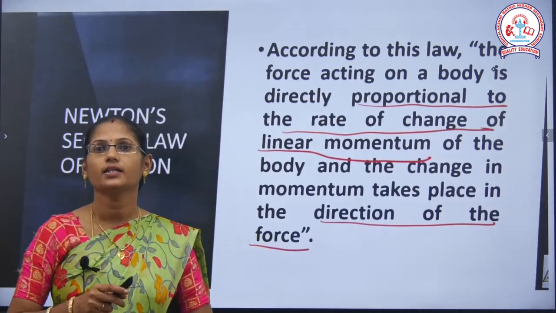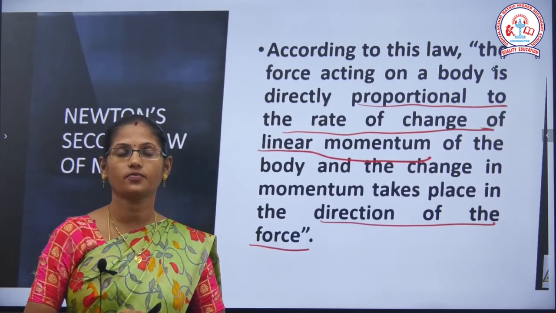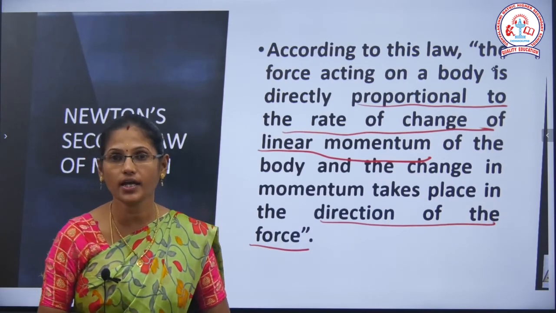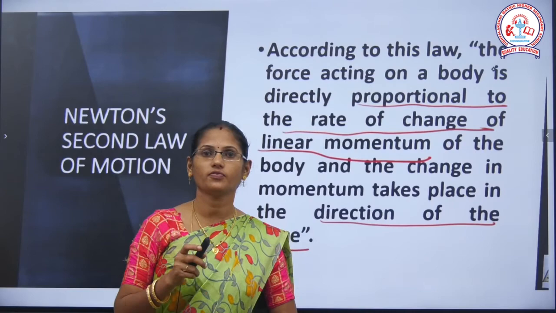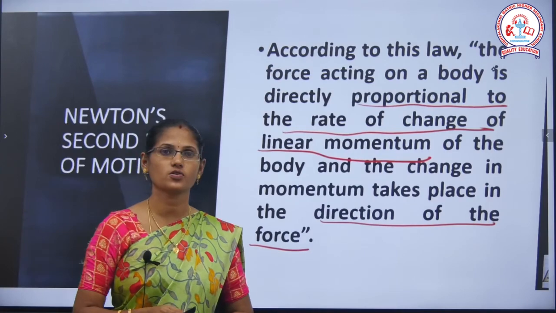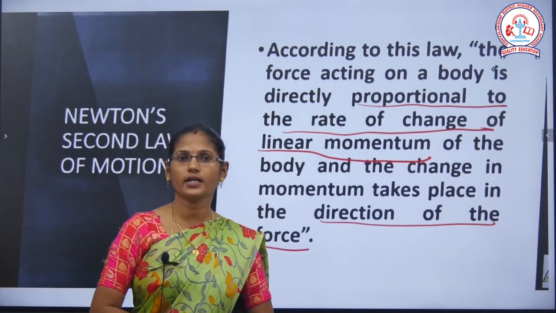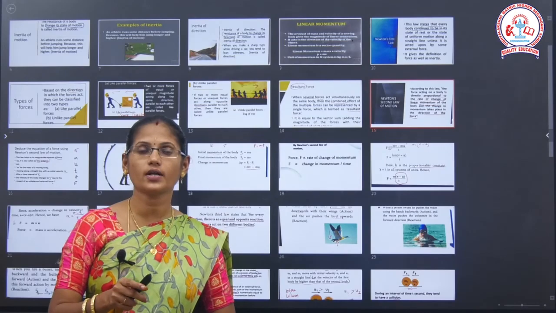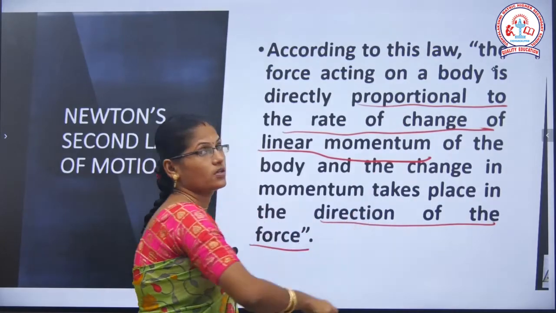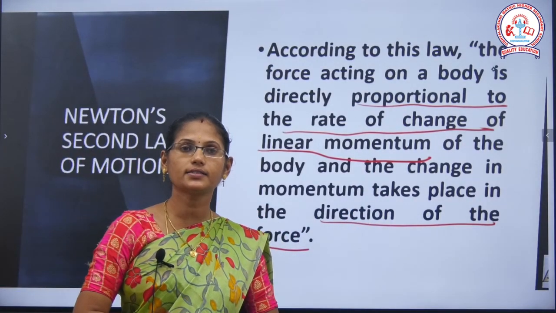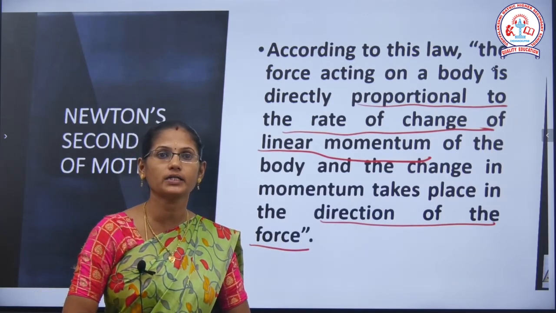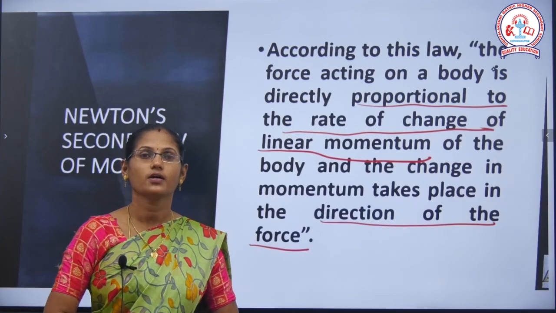So, it states that the force acting on a body is directly proportional to the rate of change of linear momentum of the body, and the change in momentum takes place in the direction of the force. Okay, so this is the definition of Newton's second law of motion. Linear momentum is denoted as P and the change in linear momentum is denoted as delta P. So, change in momentum means final momentum minus initial momentum. Okay. So, thank you all of you.